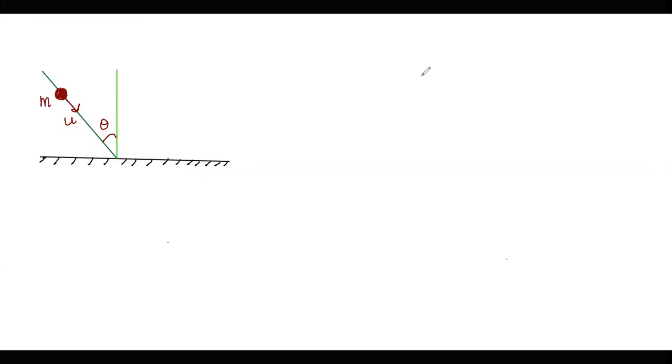So now it will be returning back into the same medium, following a path like this, and we are considering that when the particle retraces back, it will still have the mass m and it will be moving with a velocity v, say, at an angle phi. So if the coefficient of restitution is given to us as e, we have to find out the value of the angle phi.